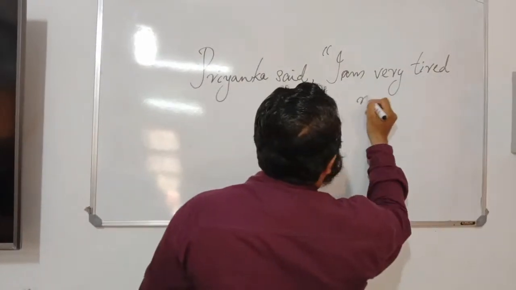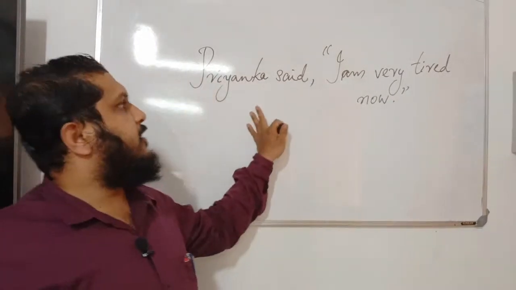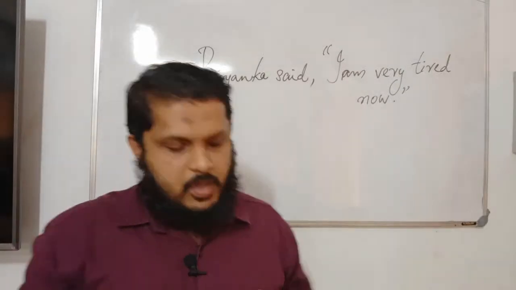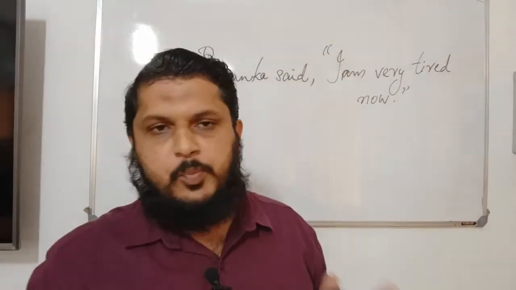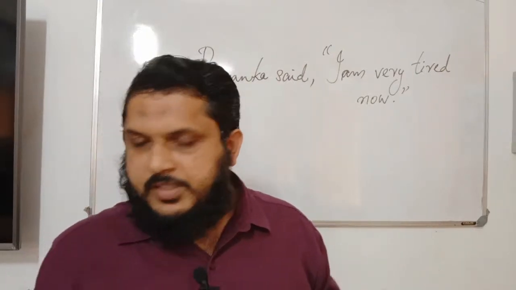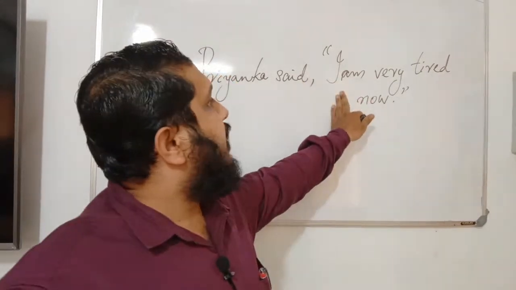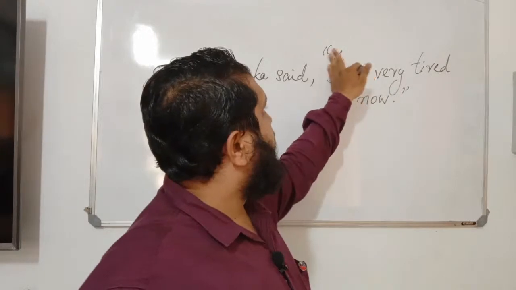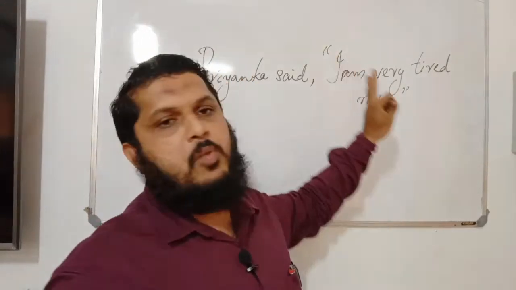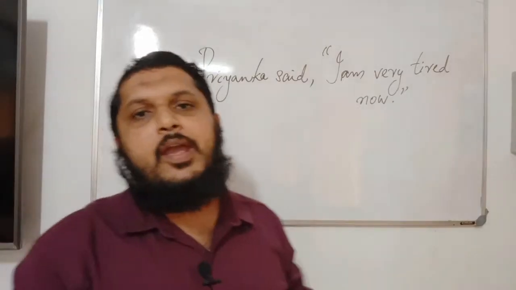This is an example given in our text. We will change that sentence and look at the changes mentioned here. This is an example for direct speech. Here, the sentence made by Priyanka is given as it is, so we have used quotation marks. Now look at the way it is changed.